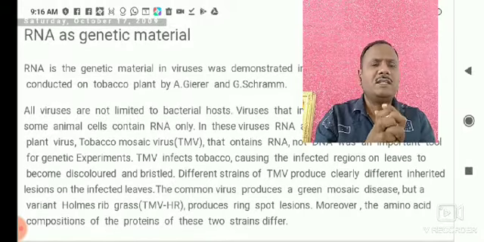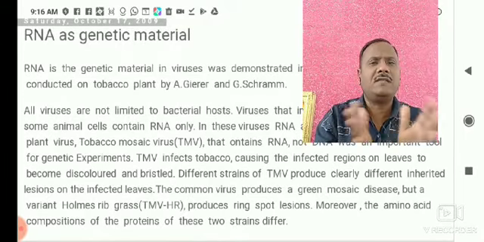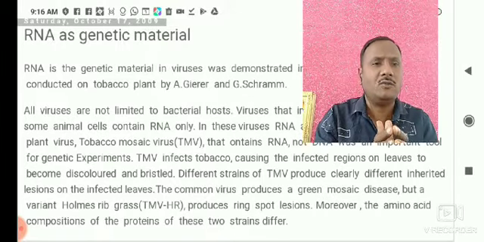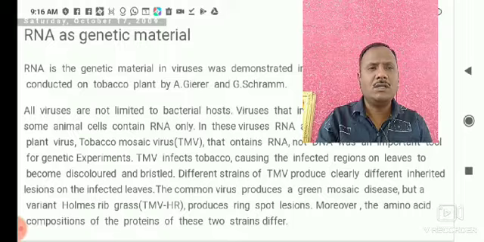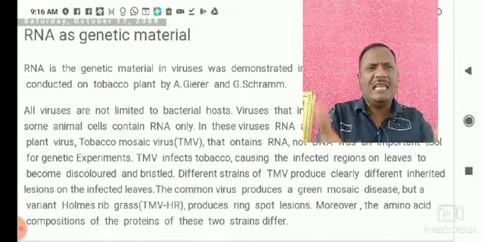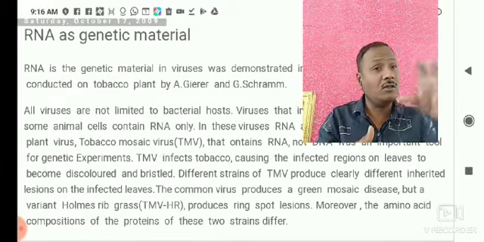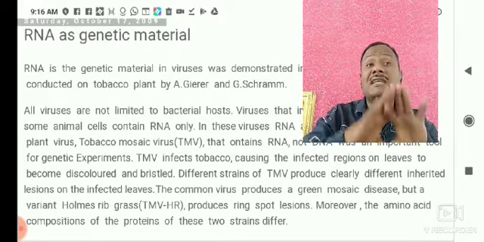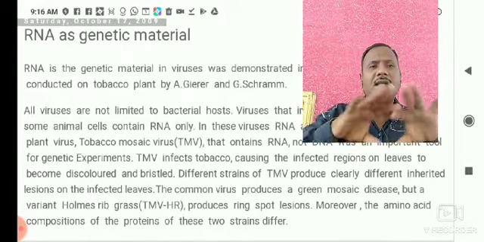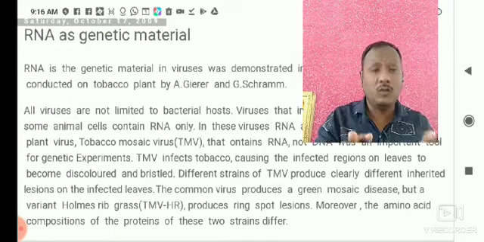And the different strains of TMV produce clearly different inherited lesions on the infected leaves. The scientists also observed that there are different coloring regions on the leaves. It indicates that there are different strains of tobacco mosaic virus.